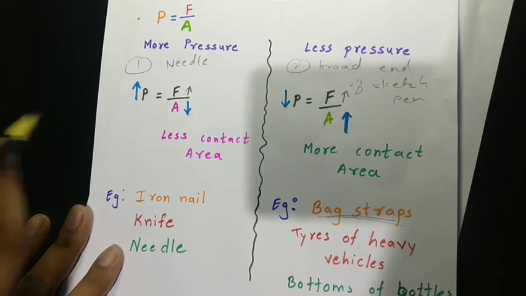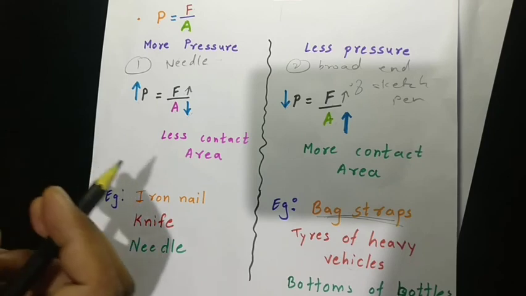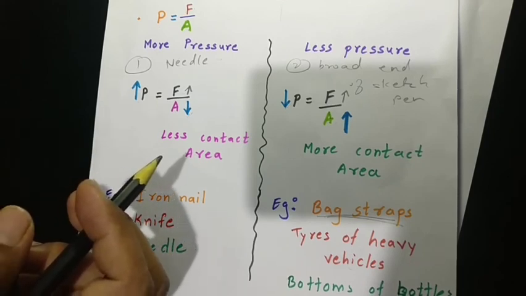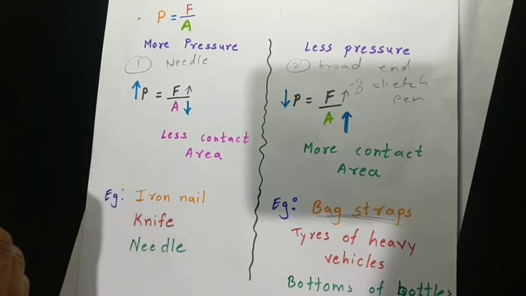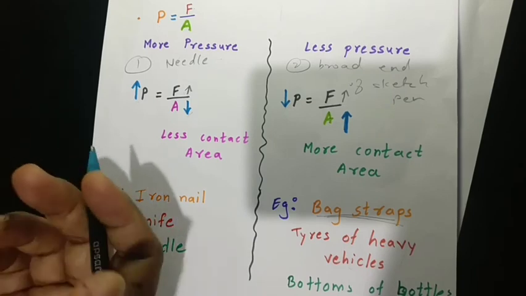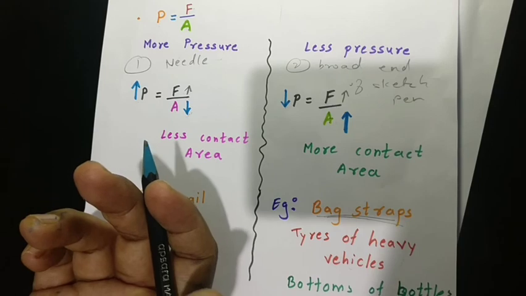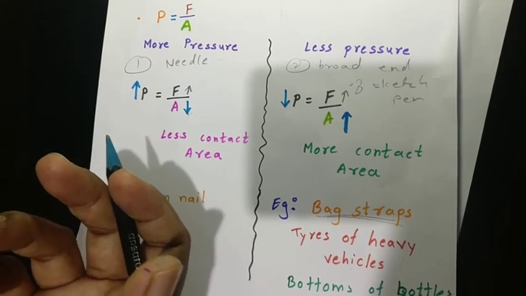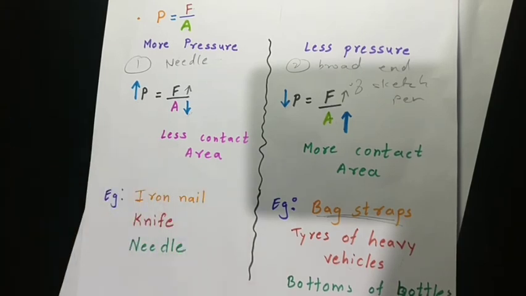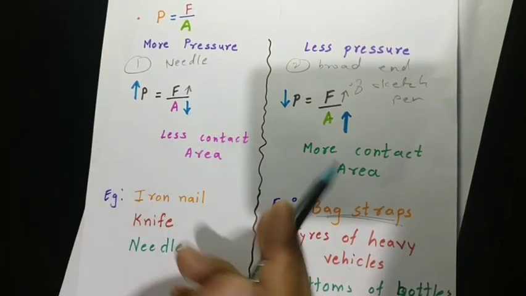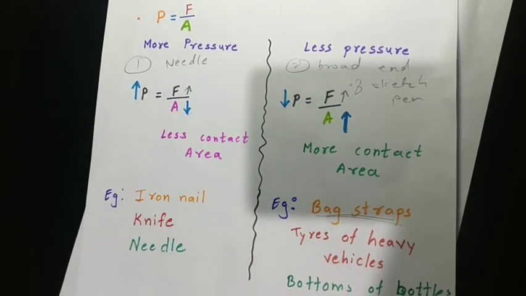Okay, so if you think you cannot wear high heels, you need to wear shoes or sandals that have a very broad end. When the bottoms are broad, it increases the contact area, and when contact area increases, it decreases pressure, and whenever you feel less pressure on the legs, you can easily walk.